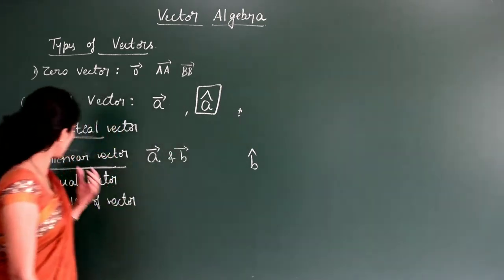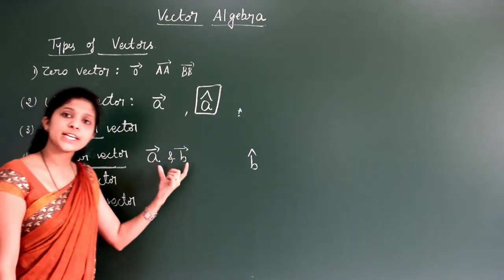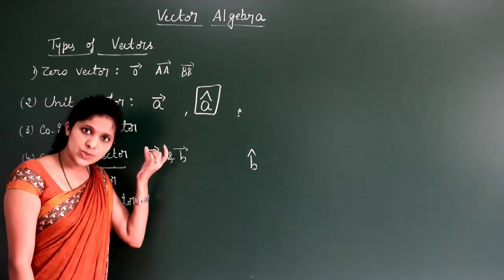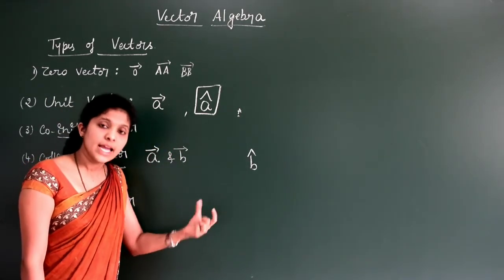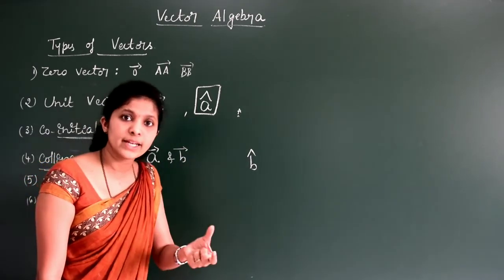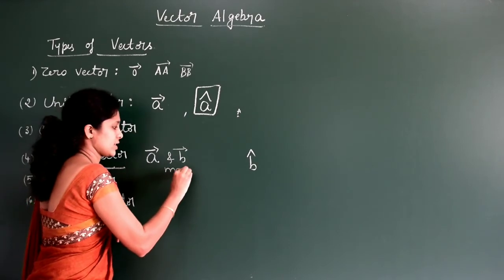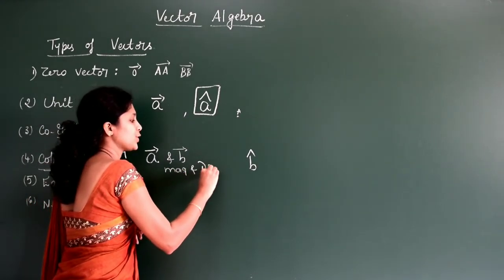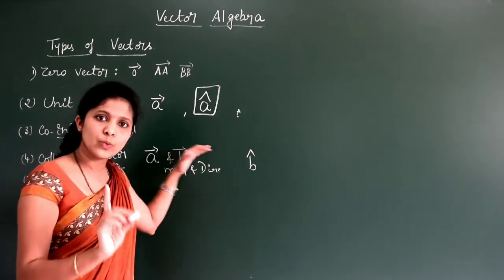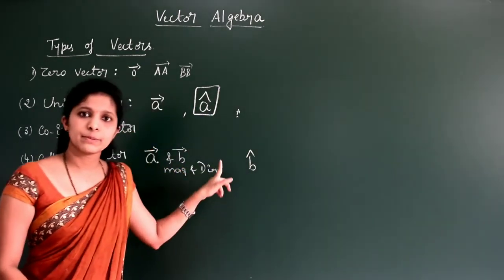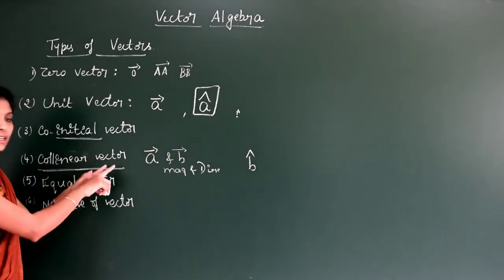They are said to be collinear vectors if they are parallel to the same line, irrespective of their magnitude and direction. No need to consider magnitude and direction, but these two vectors should be parallel to the same line. Then A vector and B vector are called collinear vectors.